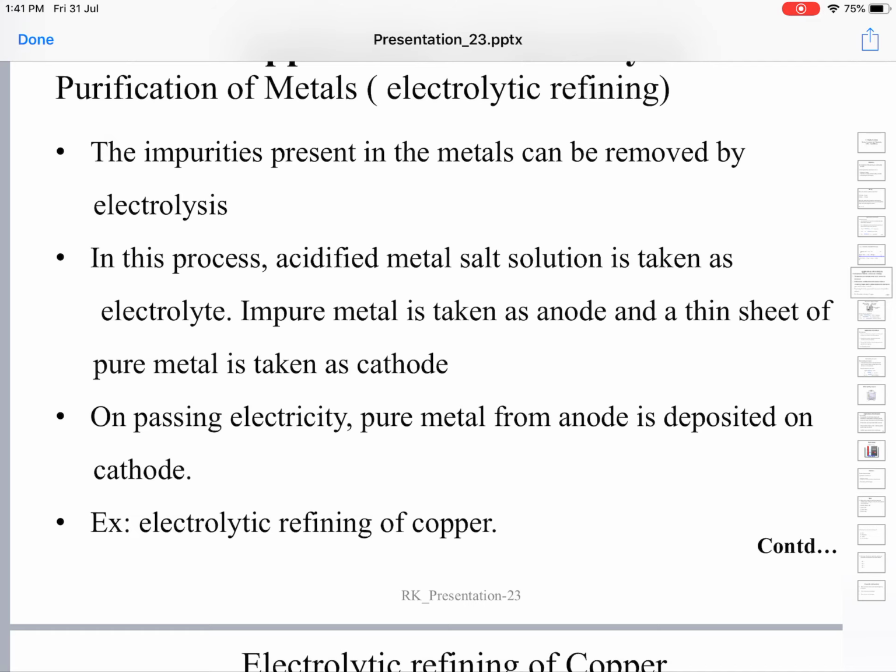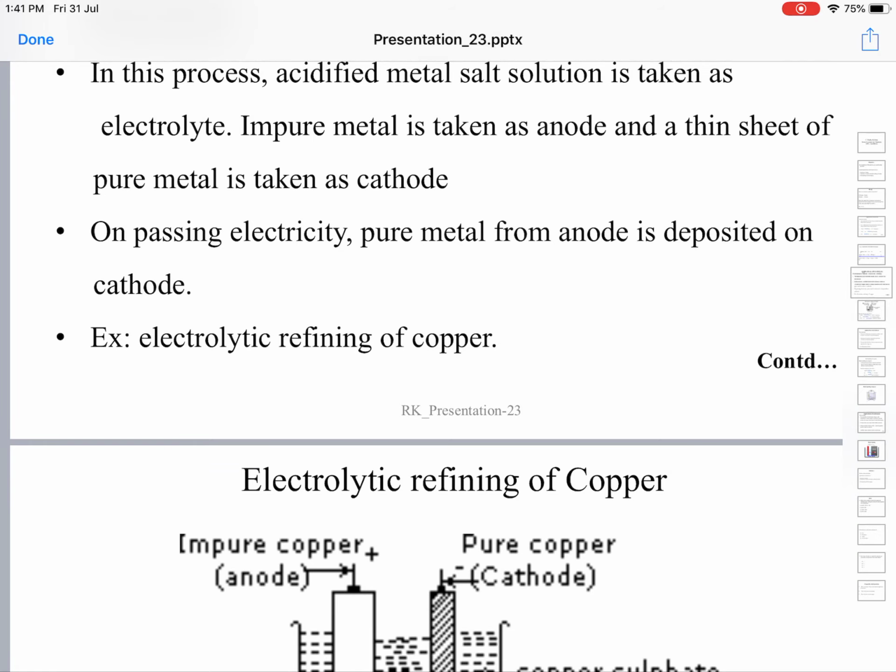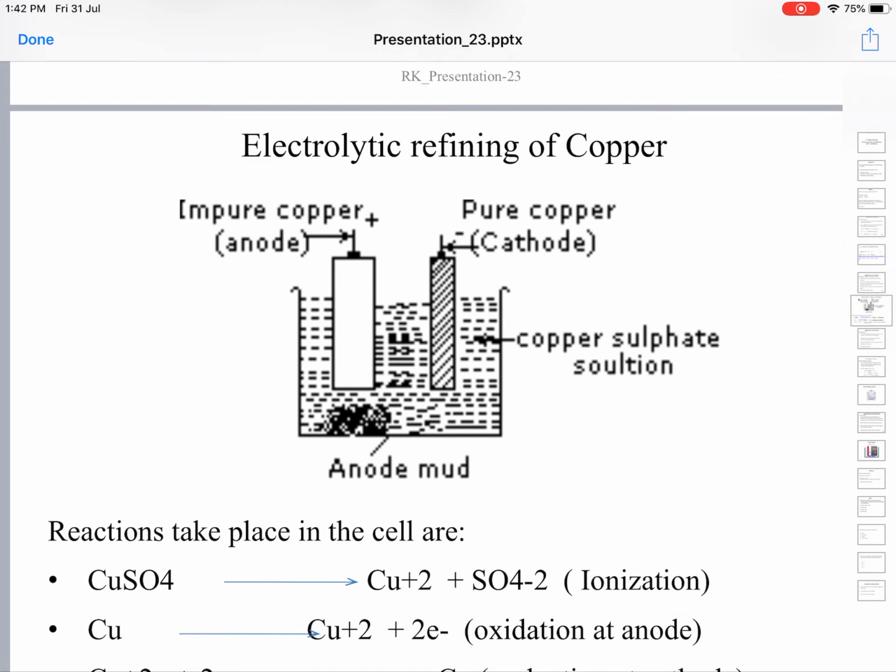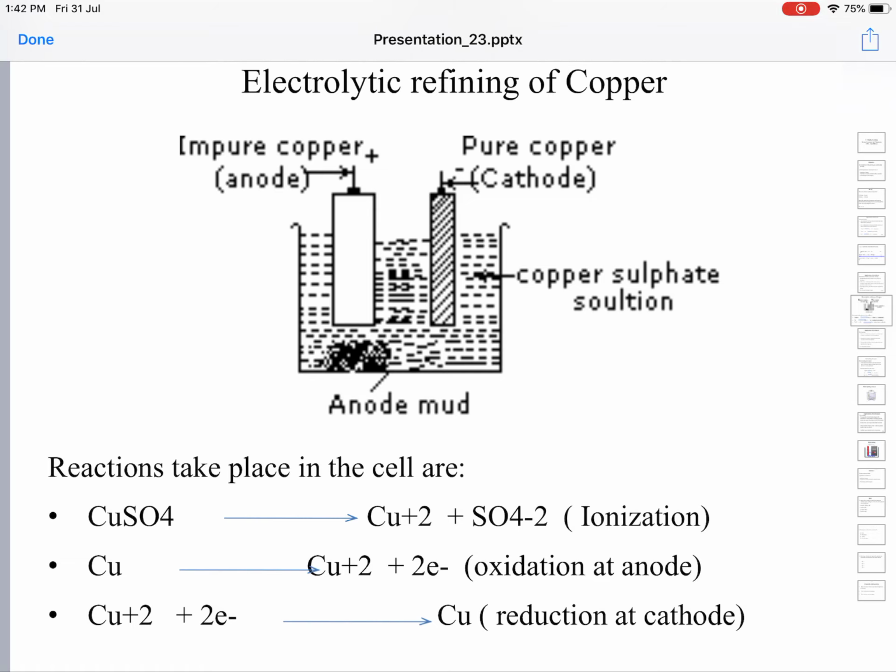To refine or purify copper, we take impure copper as the anode and a pure copper sheet or pure copper rod as the cathode, and the electrolyte should be a salt solution of copper. So we have taken copper sulfate solution.